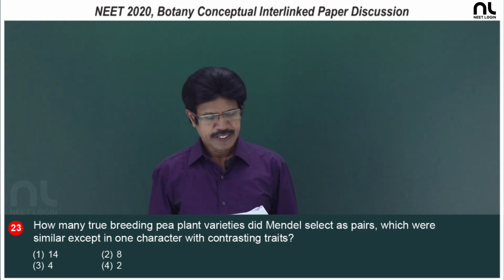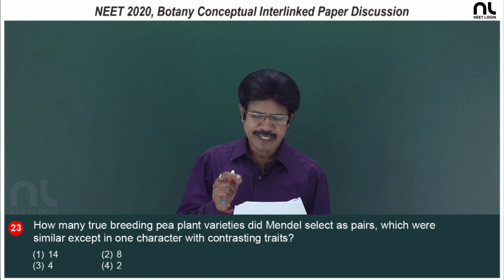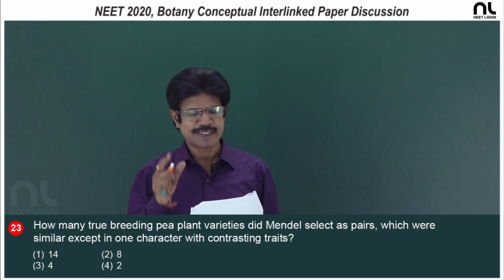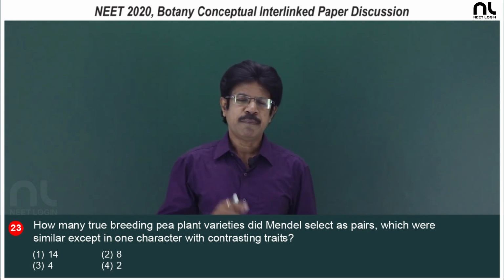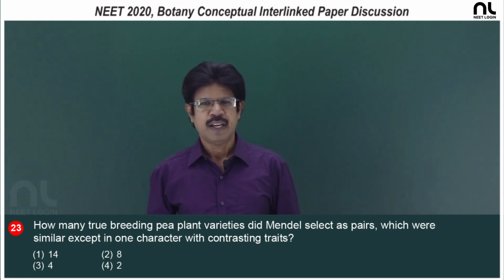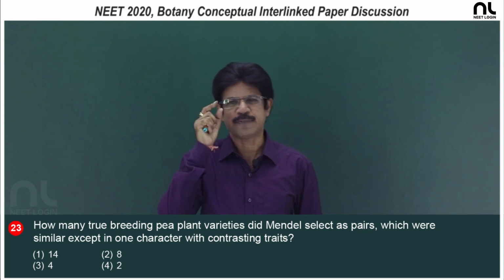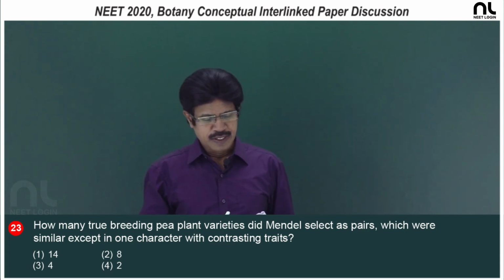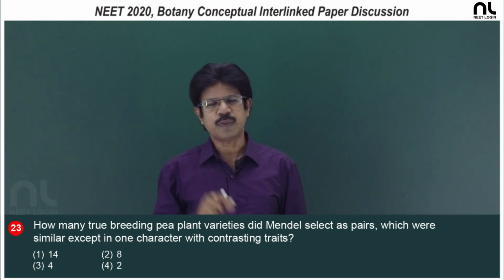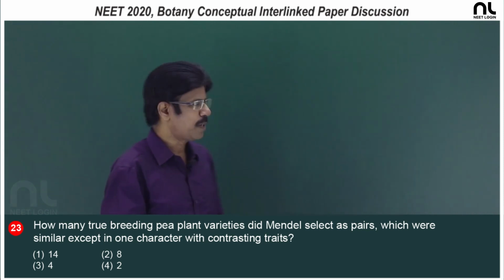Question number 23. How many true breeding pea plant varieties did Mendel select as pairs which were similar except in one character with a contrasting trait? Number of true breeding plants in Pisum, the pea plant: Mendel selected 14 true breeding plants for his experiment. In these 14 true breeding plants, the part which is selected to raise the plant is the seed. So, the right option is the first option.